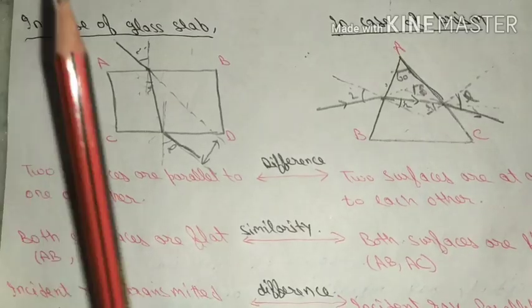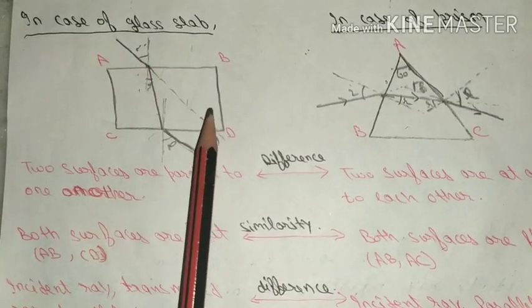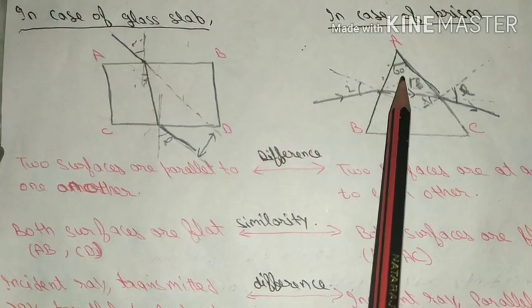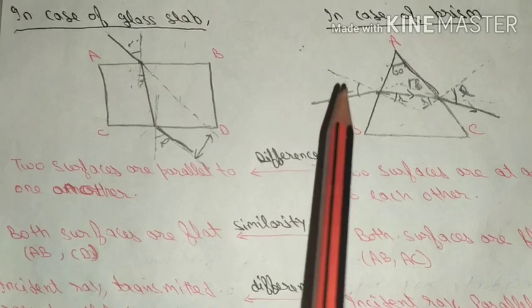In glass slab these two surfaces are parallel to each other, but in prism this surface and this surface are at some angle, and this angle is of 60 degree, and this is the major difference between glass slab and